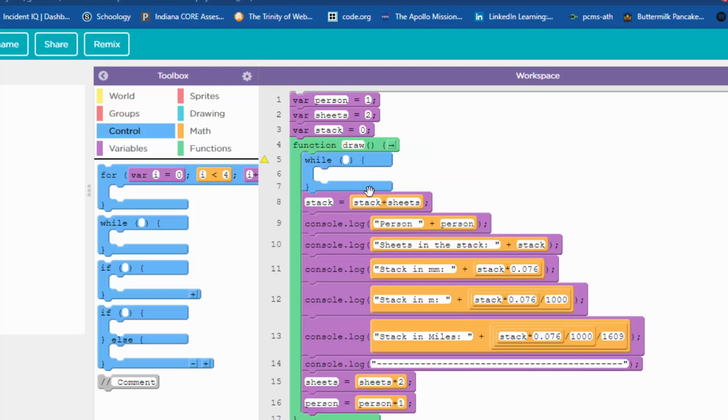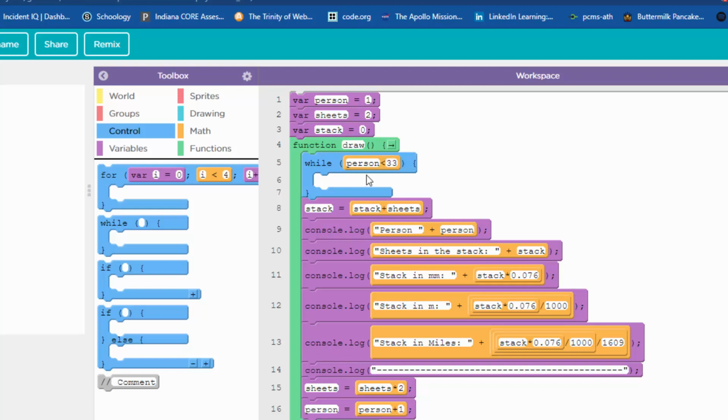So I'm going to put the while loop right there. Let's think about what we are doing here. While, how do we know when this whole thing is over? It's people, isn't it? When the 32nd person has walked by, this is done. So I'm going to say, as long as, that's another good way to say while, as long as person is less than, what's the last one? 32. So I'm going to say is less than 33. All right, so as long as person is less than 33.